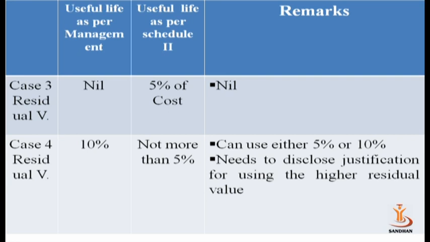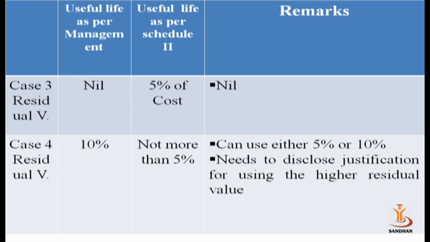This example is for residual value. If the management is not going for residual value, so residual value is nil, is 0, and as per Schedule 2 the residual value is 5%, at that time the company cannot go for nil residual value.